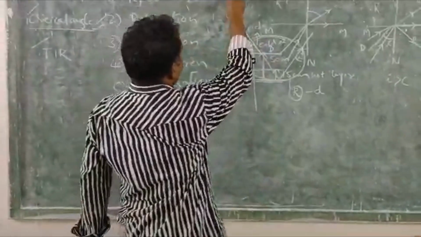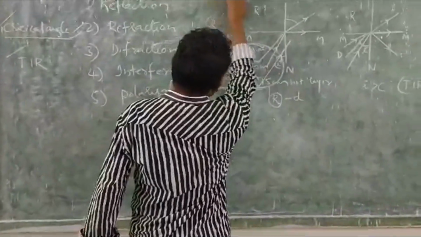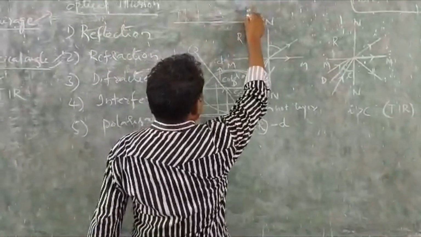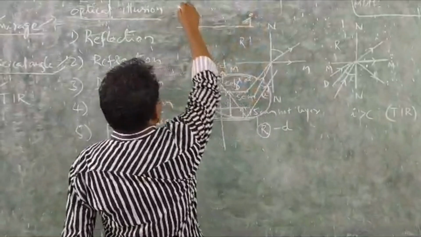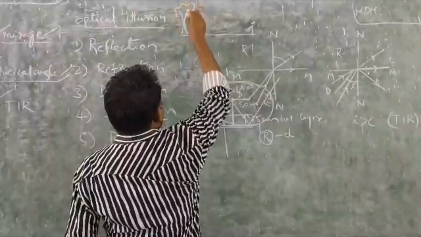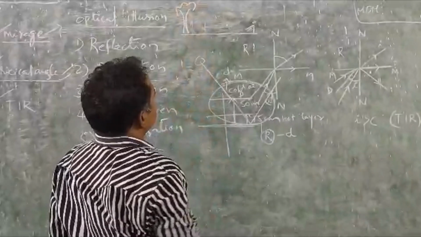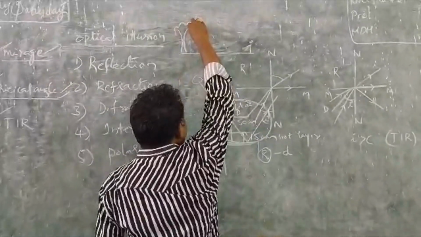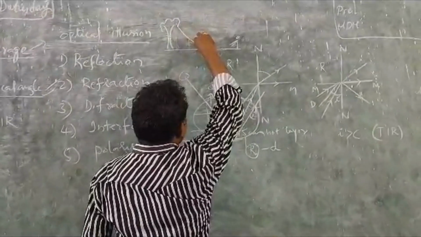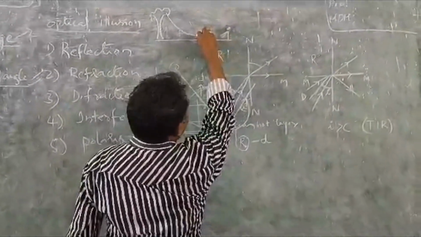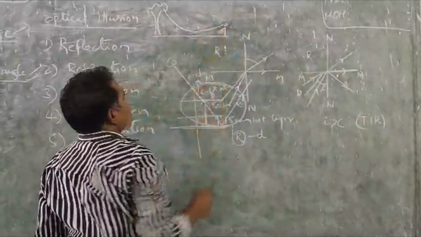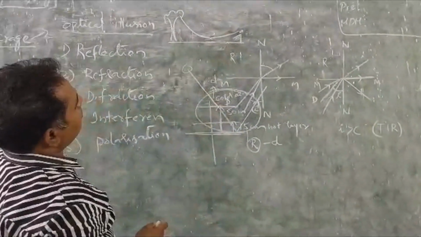So the diagram for the mirage is, you say this is the road. You are coming on the road like this. There is a tree on the ground. The light rays are coming from the tree, enter the denser medium, move back into the same denser medium, and reach the eyes of the man who is observing this.